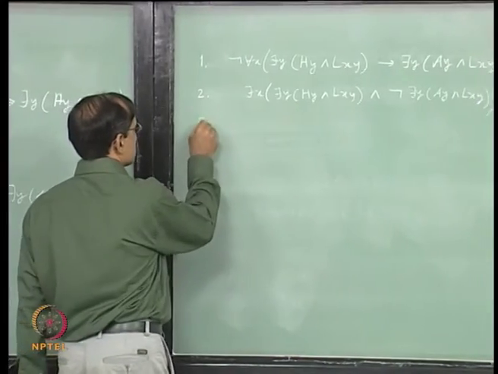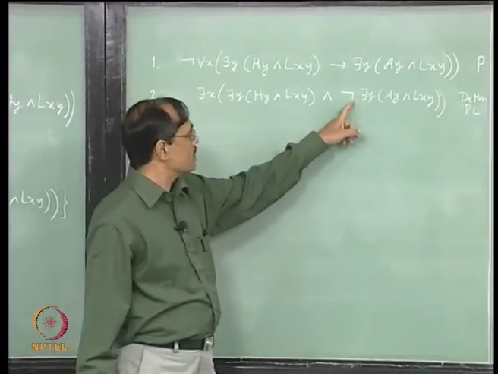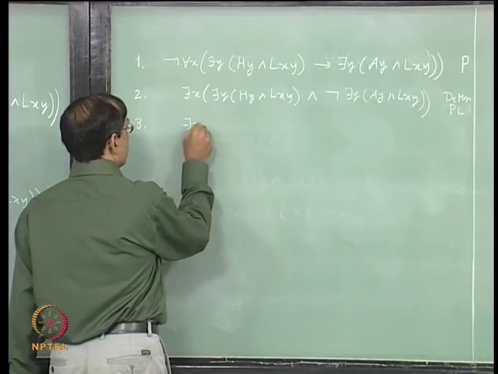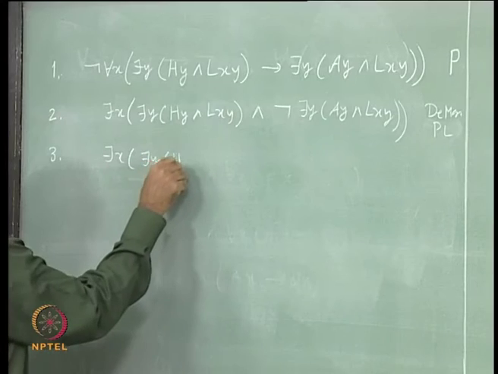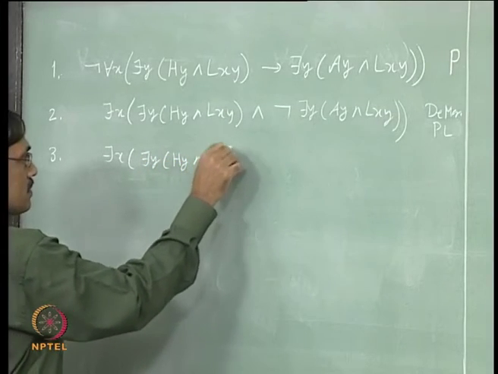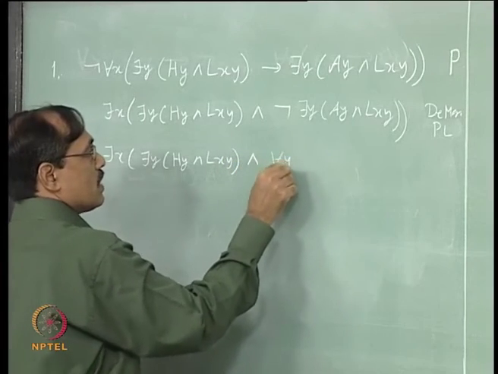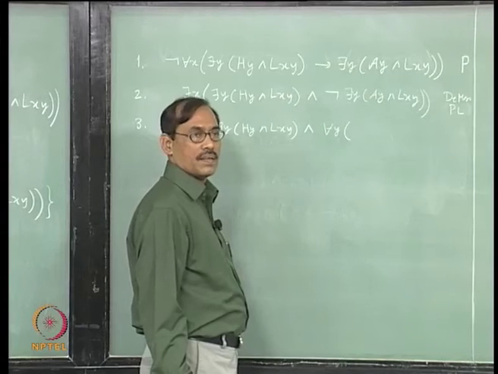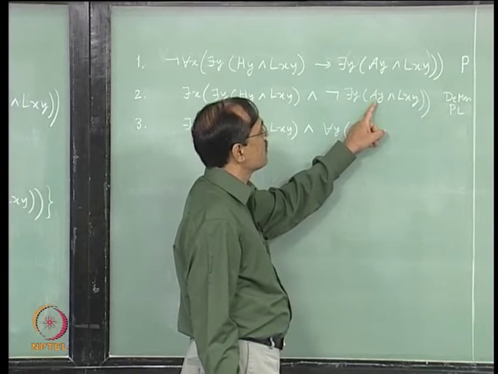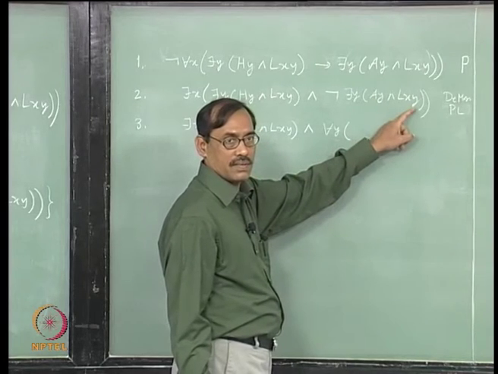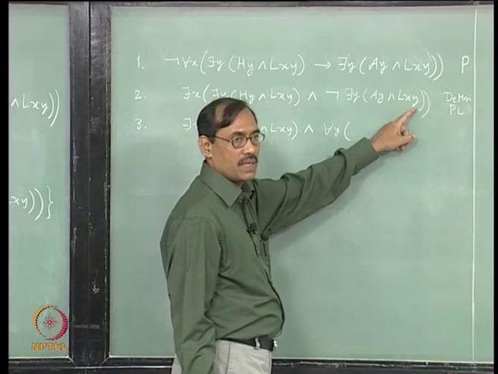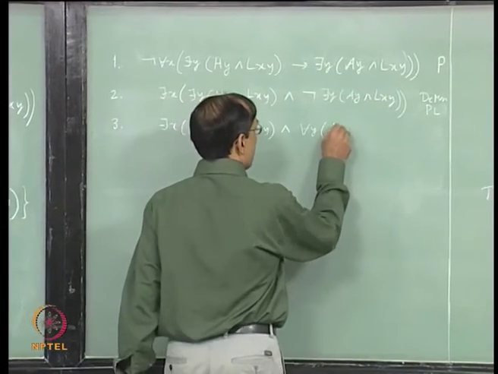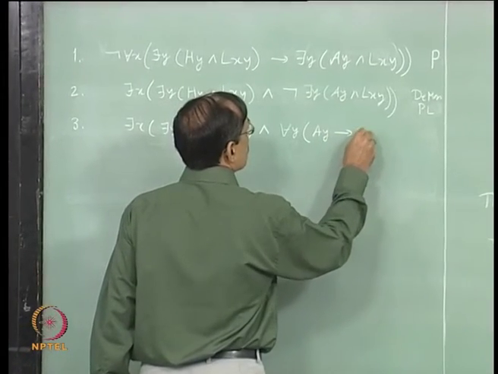Next, again there is a not here. So, we can take it inside, let us try that. There is x, there is y, hy and lxy, and for each y not will go inside, not of ay and lxy, that will be not ay or not lxy, or we can write ay implies not lxy.